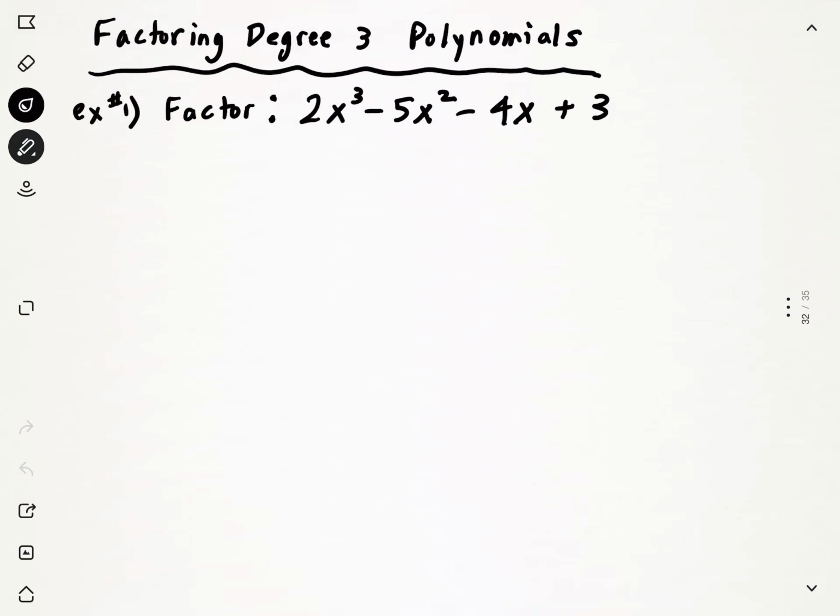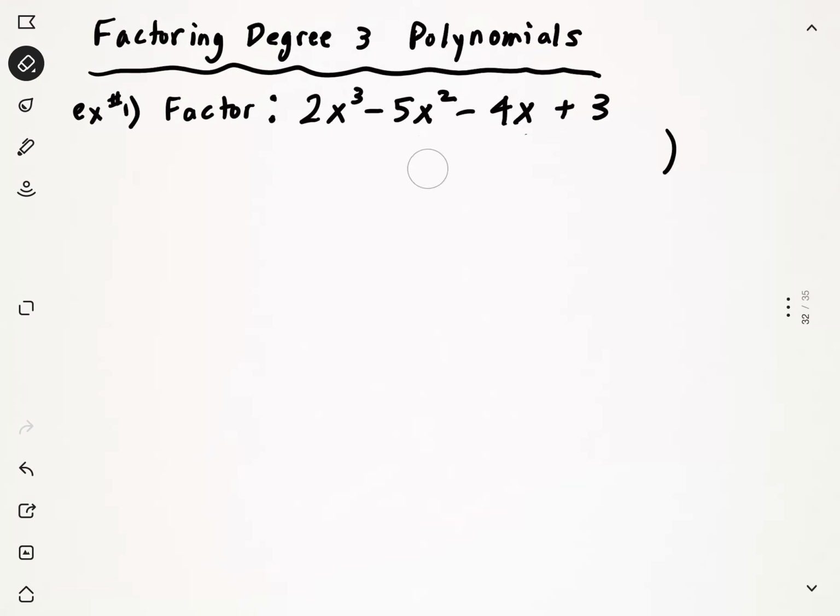This is a degree 3 polynomial, and we are asked to factor it. So we know in the big picture when we're finished, we're going to have 3 factors because it's a degree 3 function. And the 3 factors will give us 3 x-intercepts. What those x-intercepts are, what those factors are, we don't know yet. So there's a process to go through.